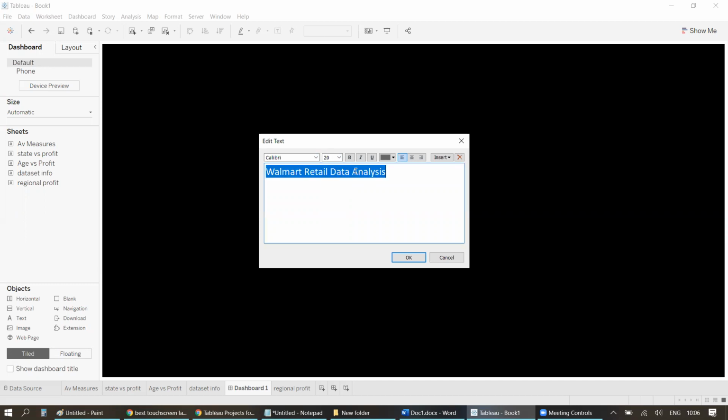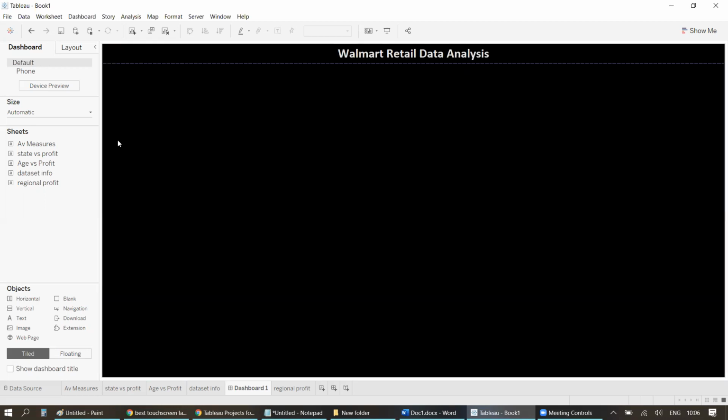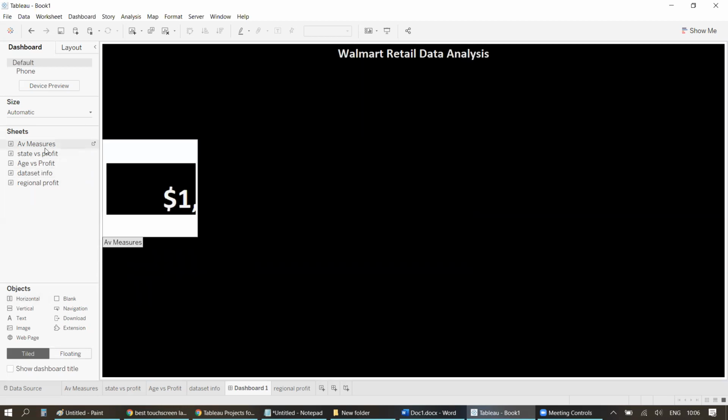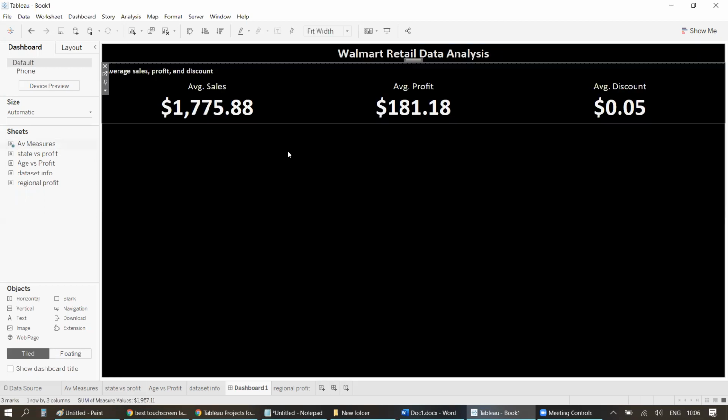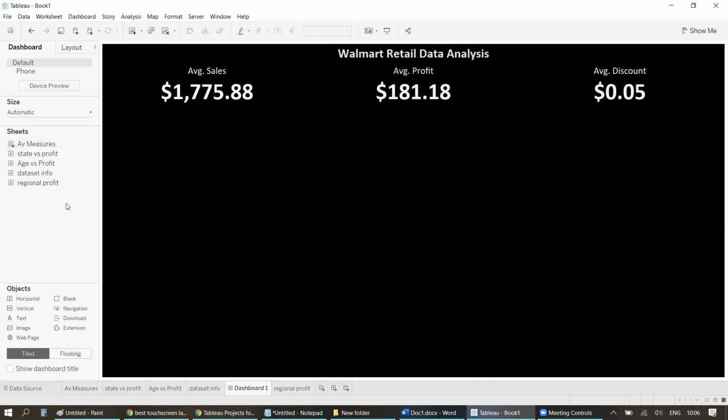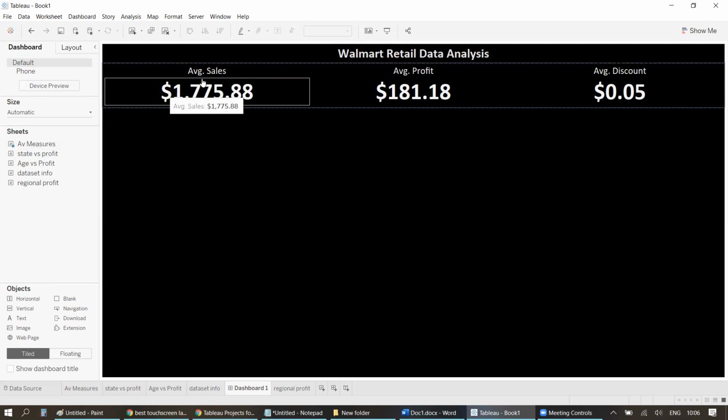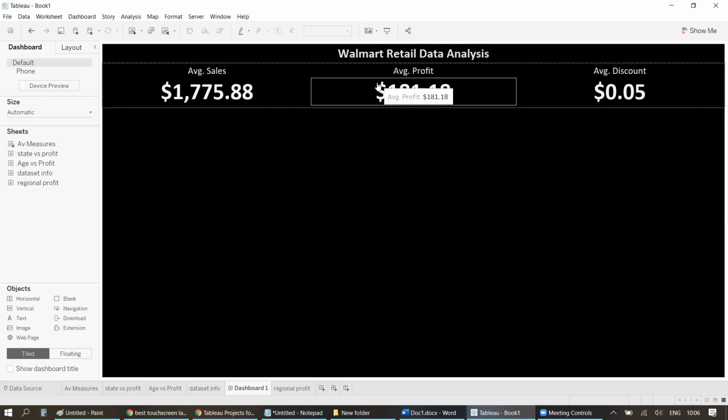Let's change this to maybe 20, bold, and change the color to this and make it right. Yep. Now, second one, I want to put average measures. So let's add that. There you go. I'll remove this particular high title. So this has fit perfectly. If you want to put some gap here, you can definitely do that, right?